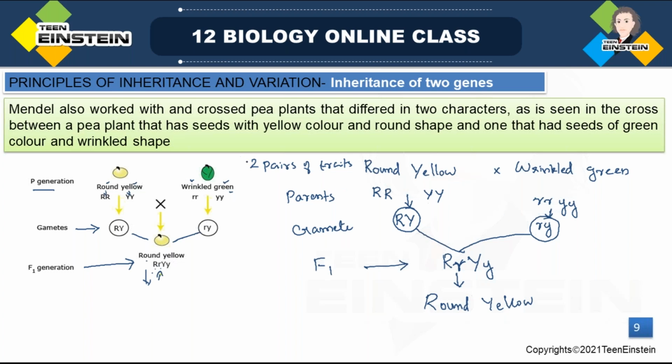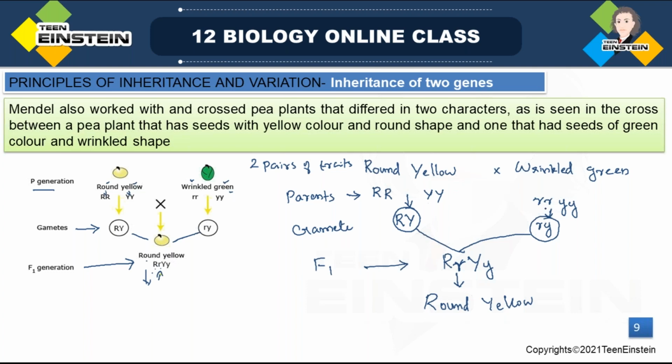Then here, how will the parents come? For a single character that is very easy, it won't be confusing, but when two characters are considered, while writing the gametes and all, you should be careful. So the parents will be capital R, capital R, capital Y, capital Y, both in homozygous dominant condition. Okay.